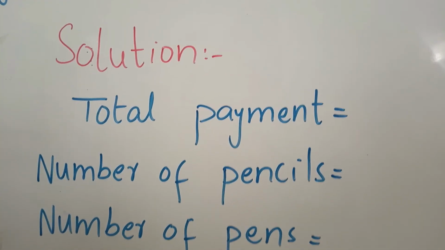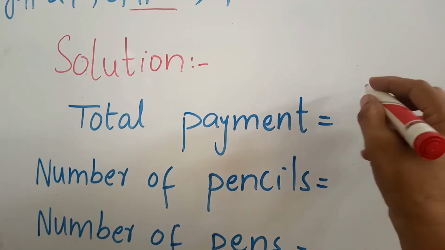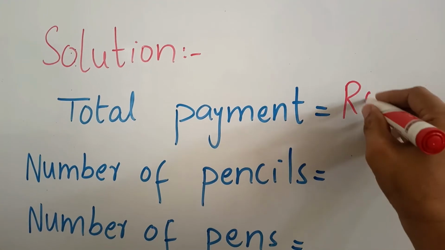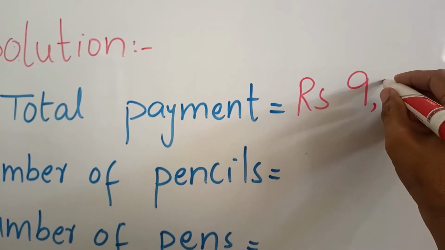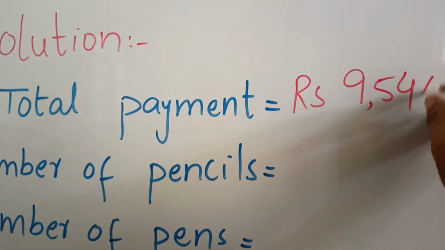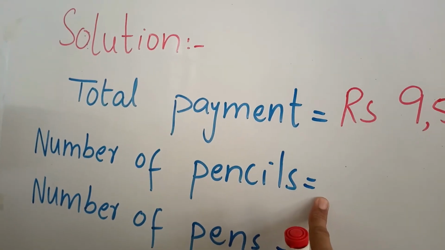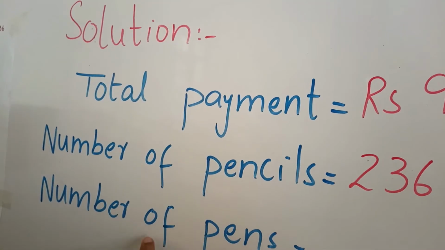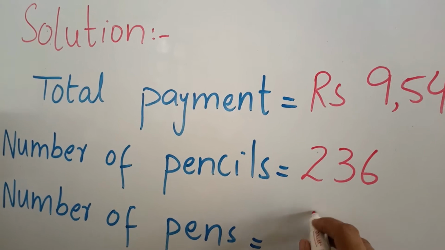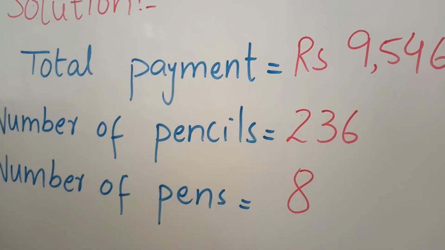Here's the solution of this question. Total payment is rupees 9548. Number of pencils are 236 and number of pens are 8. Now we will find out the cost.